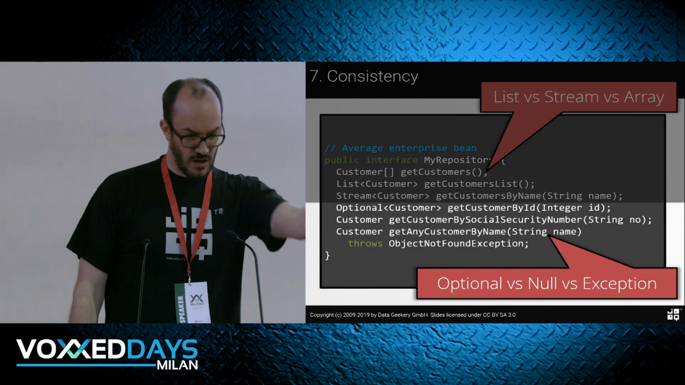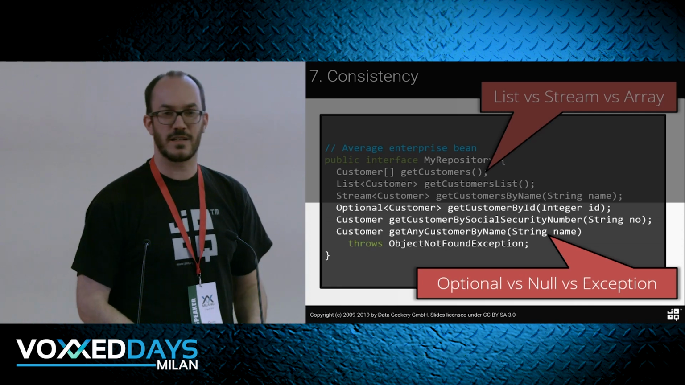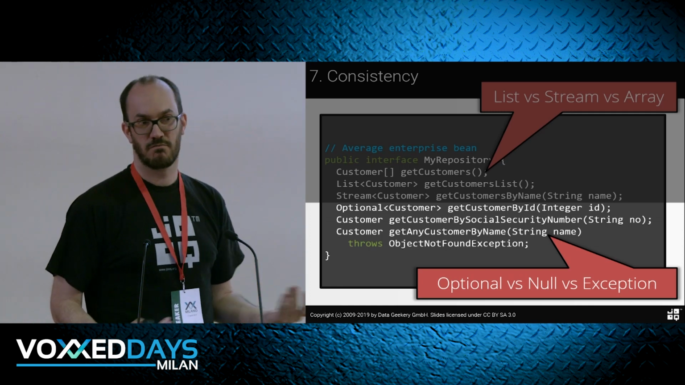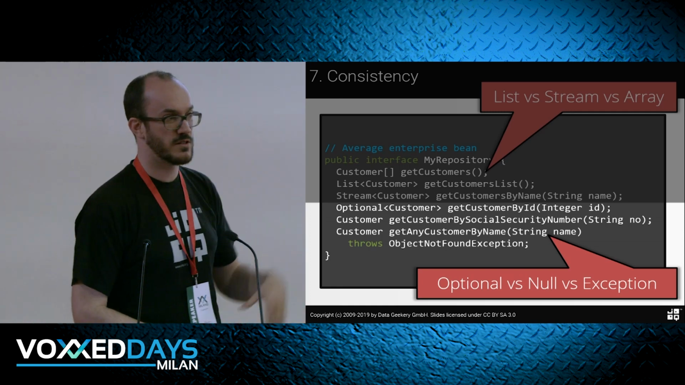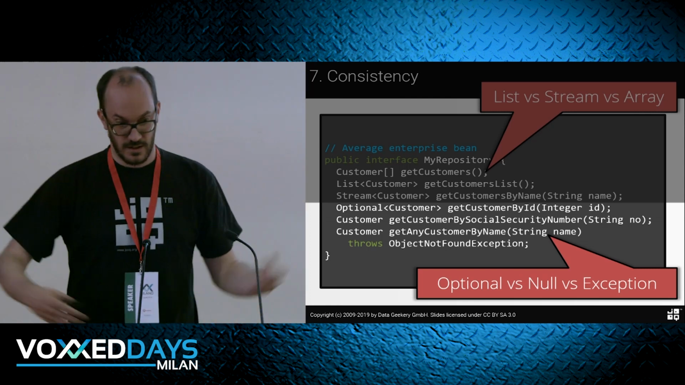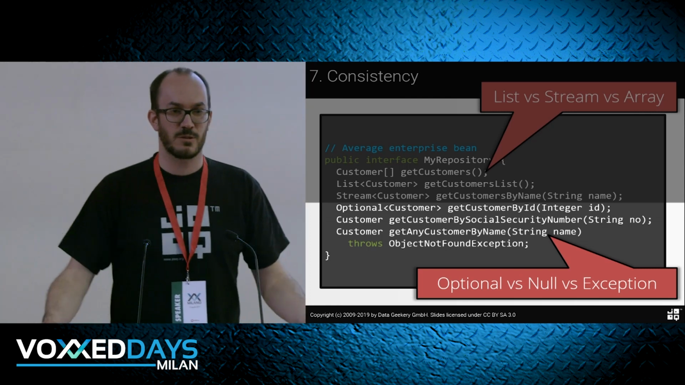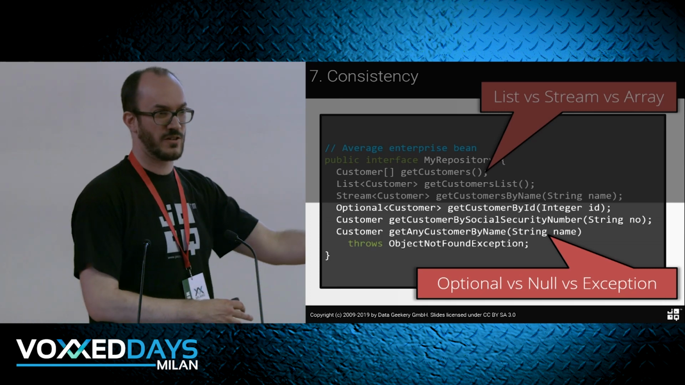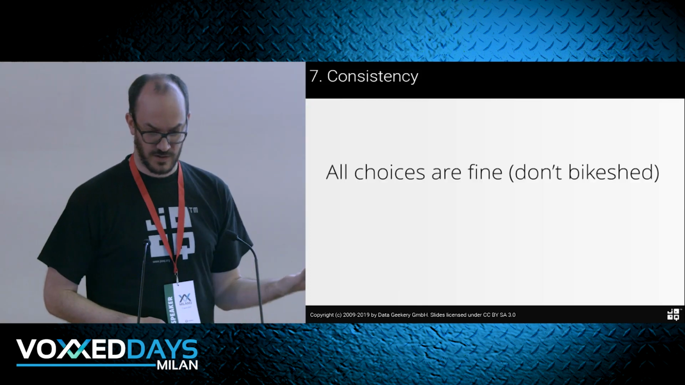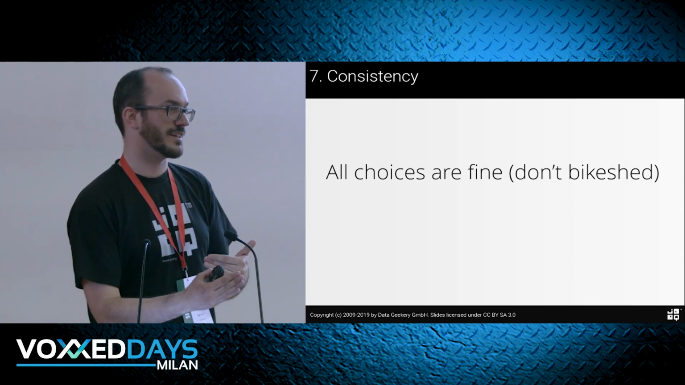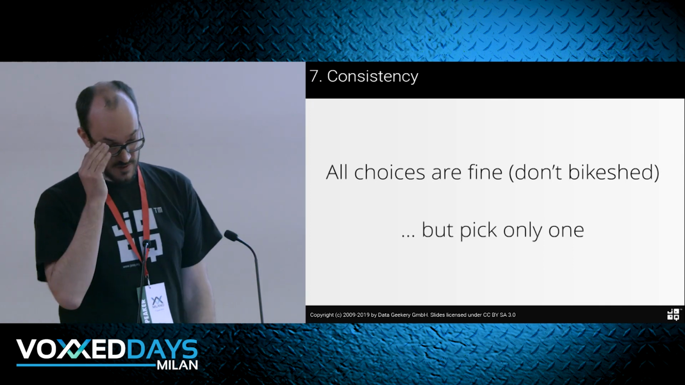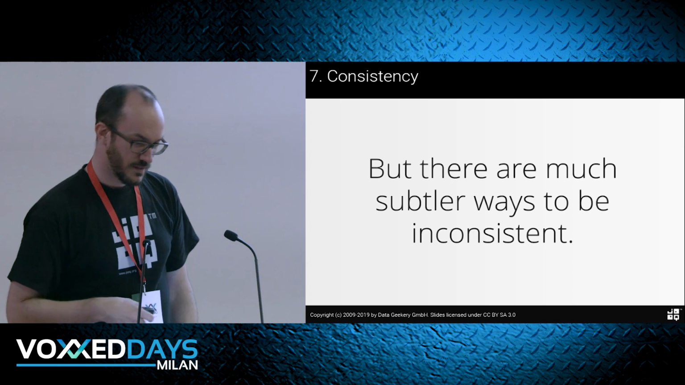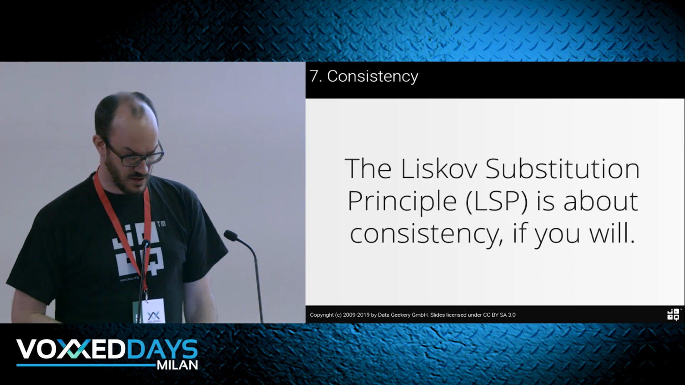Or optional, or null, or exception. In the old days, we used to throw exceptions when we didn't find something. That was the J2EE way of saying we didn't find anything. Fine, if that's how you work, then do it this way. But always do it this way. Don't suddenly return null and don't throw exceptions. All choices are fine in terms of API design. Just pick one.